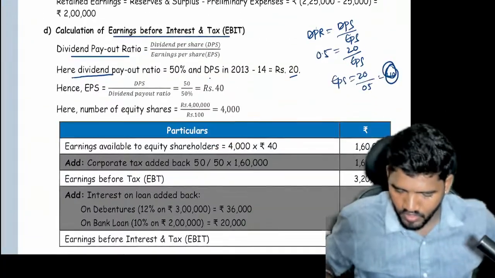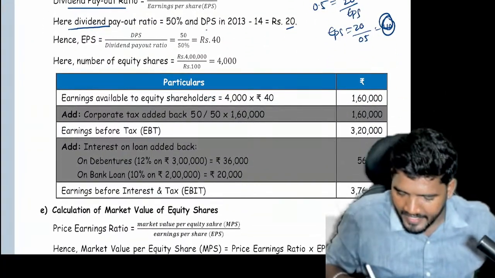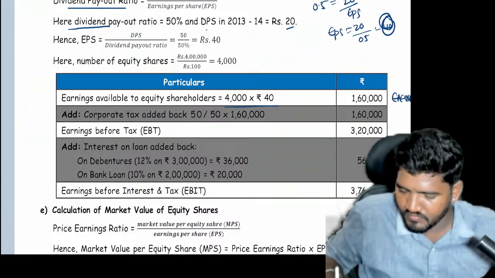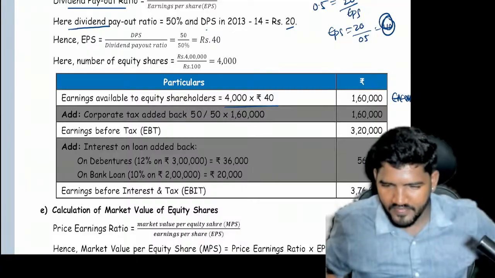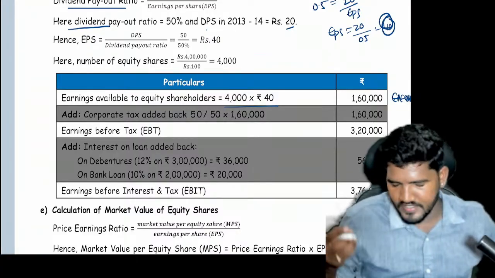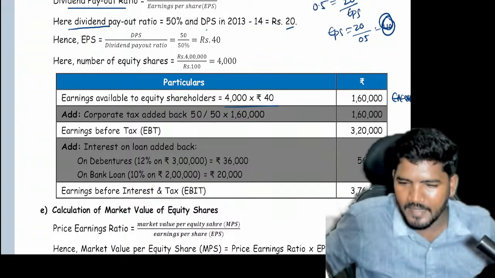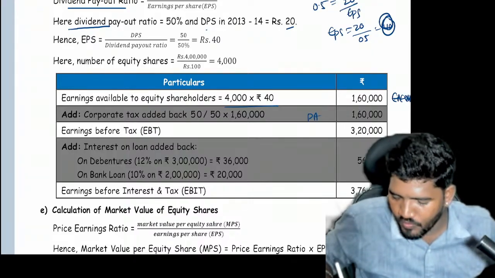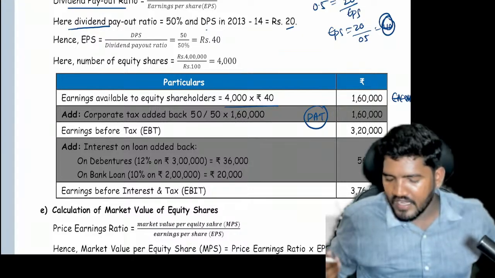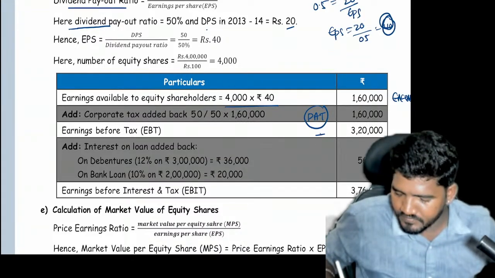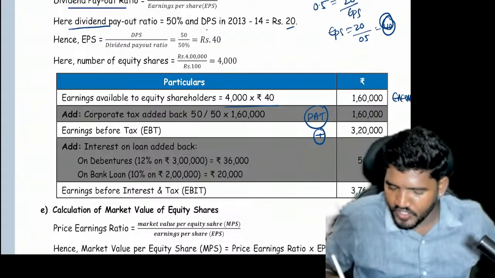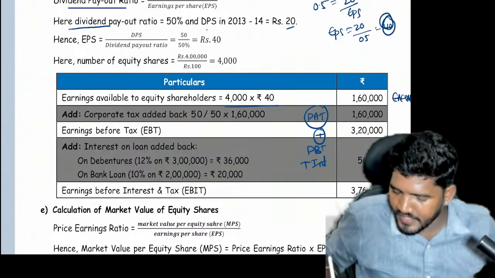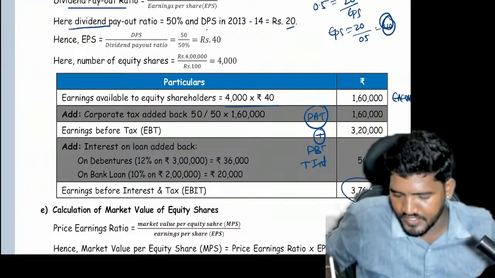Okay. Now we are doing a reverse calculation. Number of shares into EPS, you will get earnings available to equity shareholders. I think there is no preference dividend, that's why I am not adding. If there is a preference dividend, you have to add. You will get PAT. Because of no preference dividend, the direct PAT is nothing but 1,60,000. Add tax value to PAT, you will get PBT. Add interest to PBT, you will get EBIT. It is a reverse calculation.